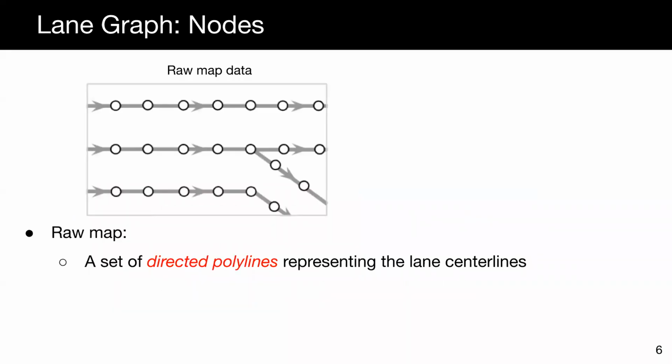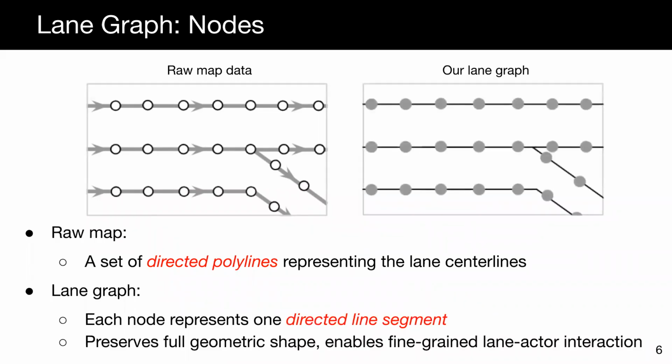Here we explain how we convert the raw map data to a lane graph while preserving the geometric and semantic information. The raw map data is composed of a set of directed polylines representing the lane center lines. In our equivalent lane graph, we define the graph nodes as the small line segments that compose the polylines. This representation not only preserves the detailed shape of the lanes, but also enables fine-grained lane-actor interactions.